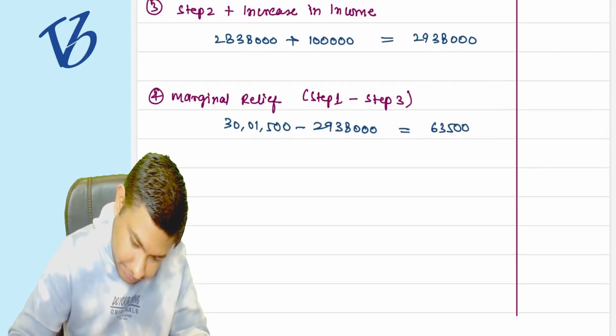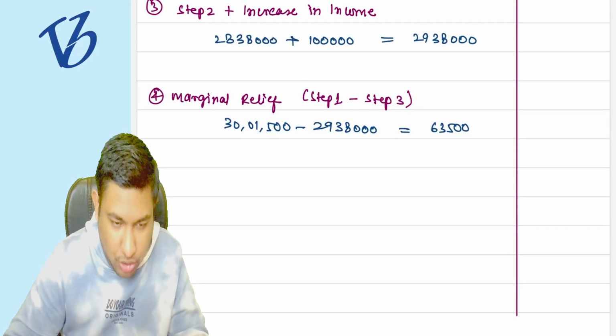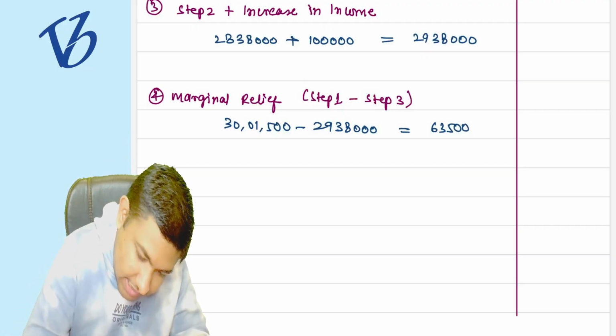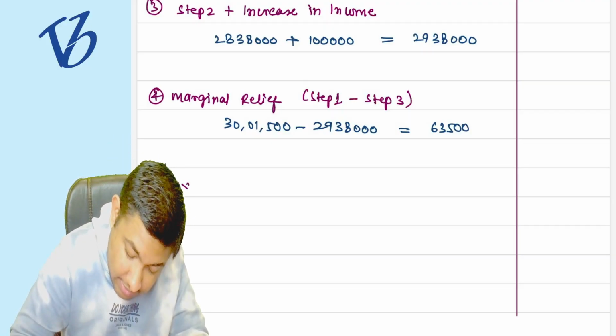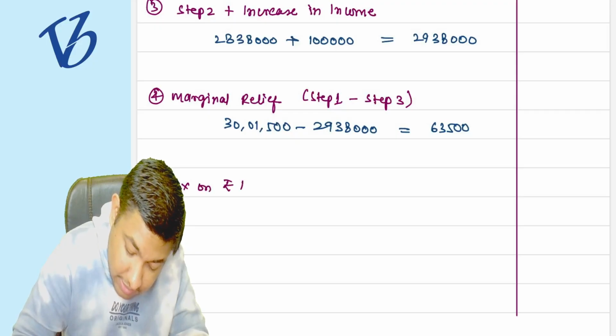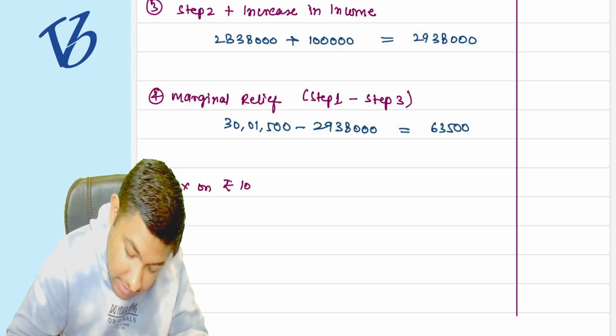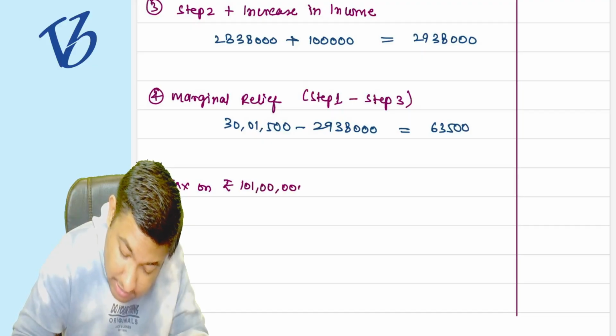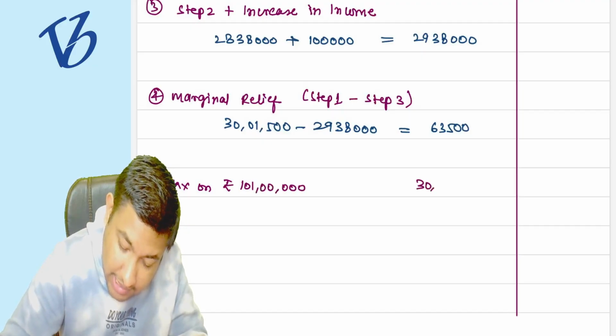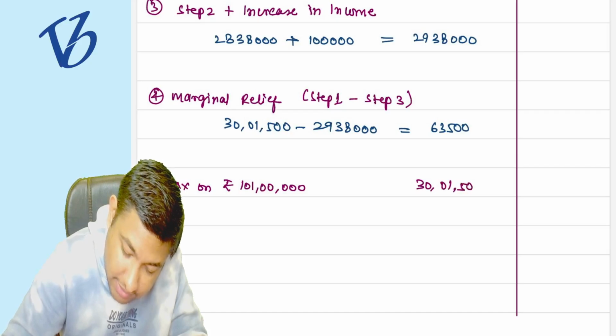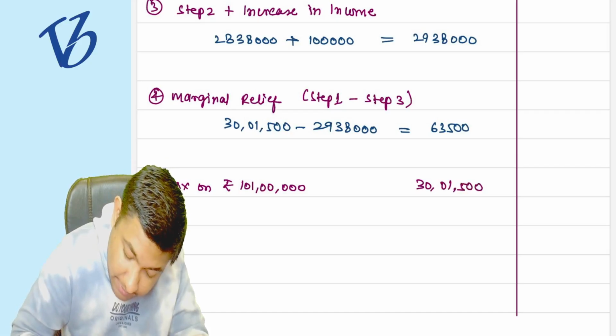Always, yes. Now the final tax liability is going to be what? We are saying that the tax on rupees 1 crore 1 lakh rupees is going to be what? 30 lakh 1500. Correct. Reduced by the marginal relief.